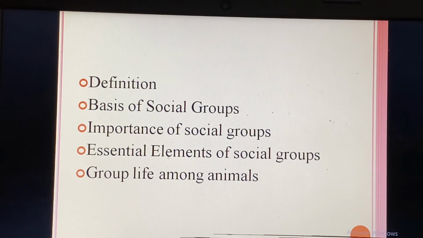And then comes the importance. These groups are very important. We learn through these groups. The human race has continuity because of these social groups. We cannot live alone. We cannot do everything by ourselves. That is why we also need social groups. So let's do the importance.